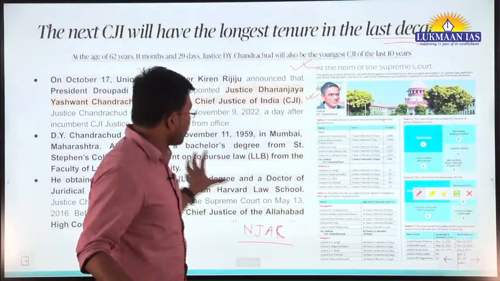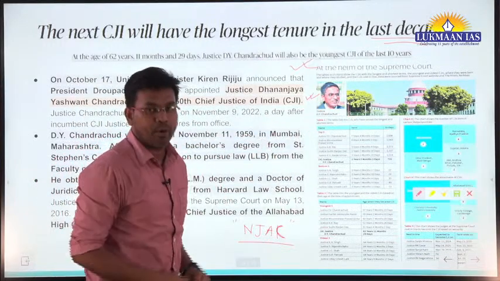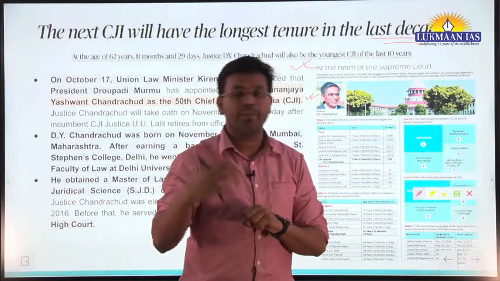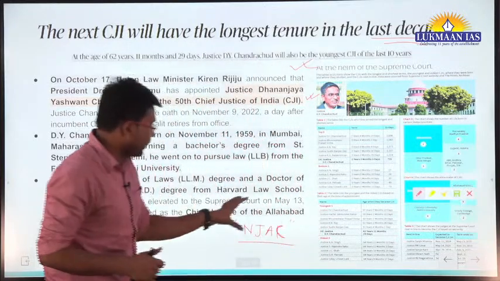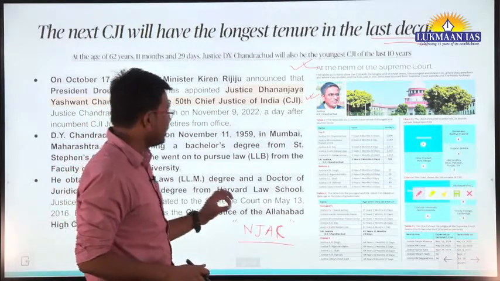We will not go into the technicalities of how many members come from the government and how many from the judiciary. This act, the National Judicial Appointments Commission, was enacted.